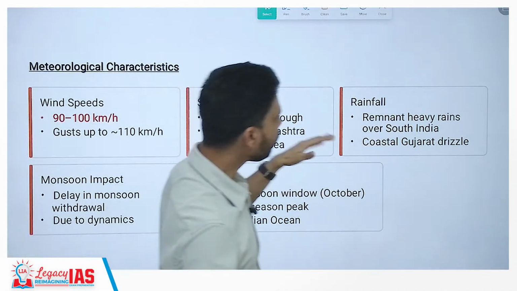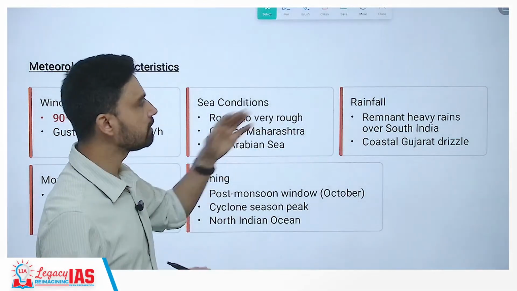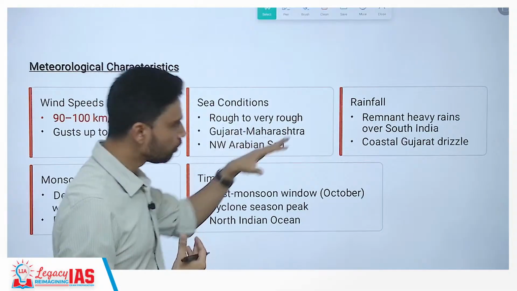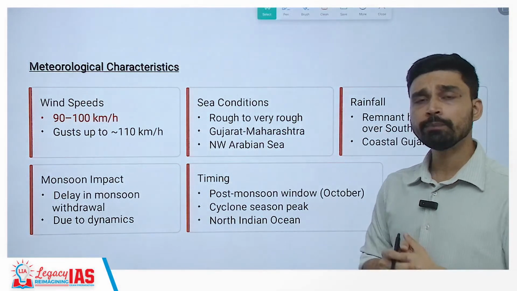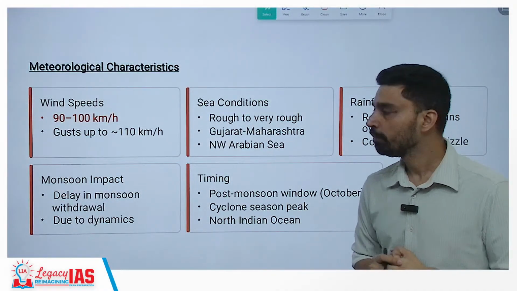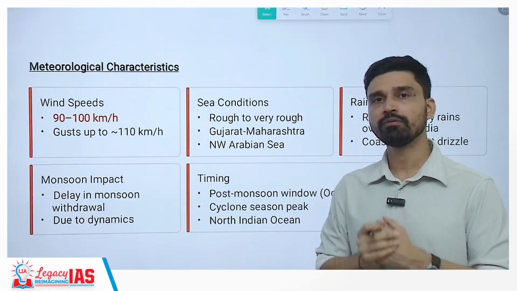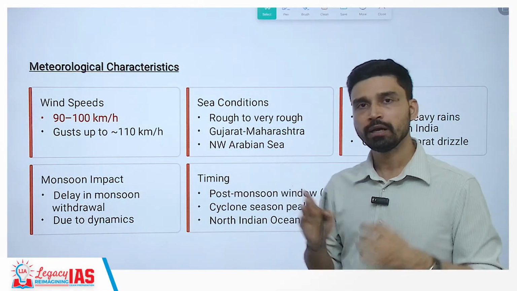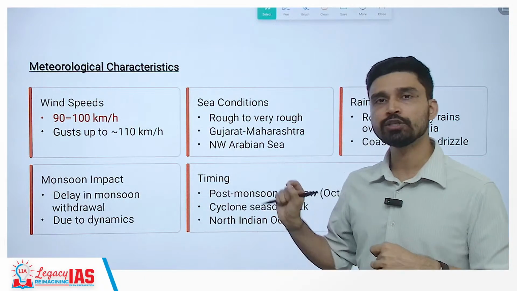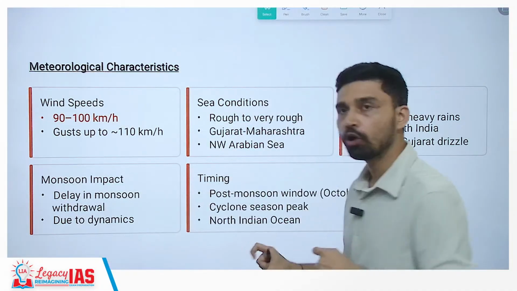Now, rainfall here, obviously, we have heavy rainfall recorded across the coast of India, even in South India, because of the low pressure system. The Gujarat coast has also experienced drizzle and all that. Plus, the impact of monsoon can be seen here also, because I told you that generally cyclones move from east to west in the tropical region, but in this case, because the monsoon still has not withdrawn from India, westerly winds are still active, and that is why you have seen the curvature in the track of the cyclone.